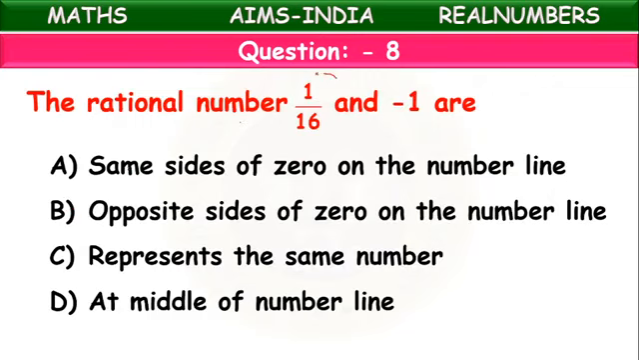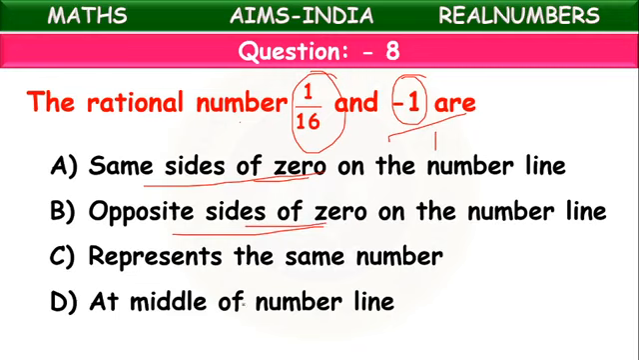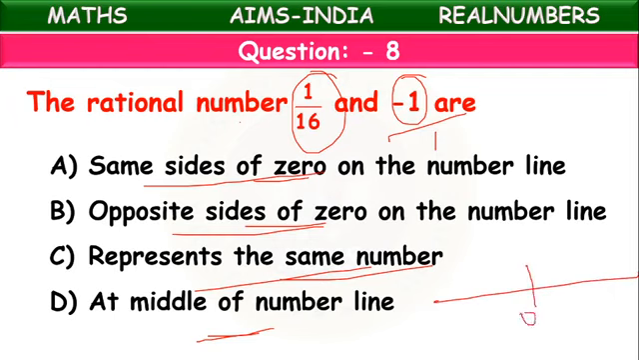The rational numbers 1 by 16 and minus 1, that is minus 1 by 1, are on the same side of 0, opposite sides of 0, or represent the same number at the middle of the number line. On the number line, this is 0. 1 by 16 is positive, so it will be to the right. Minus 1 is negative, so it will be to the left. So they exist on opposite sides of 0 on the number line.